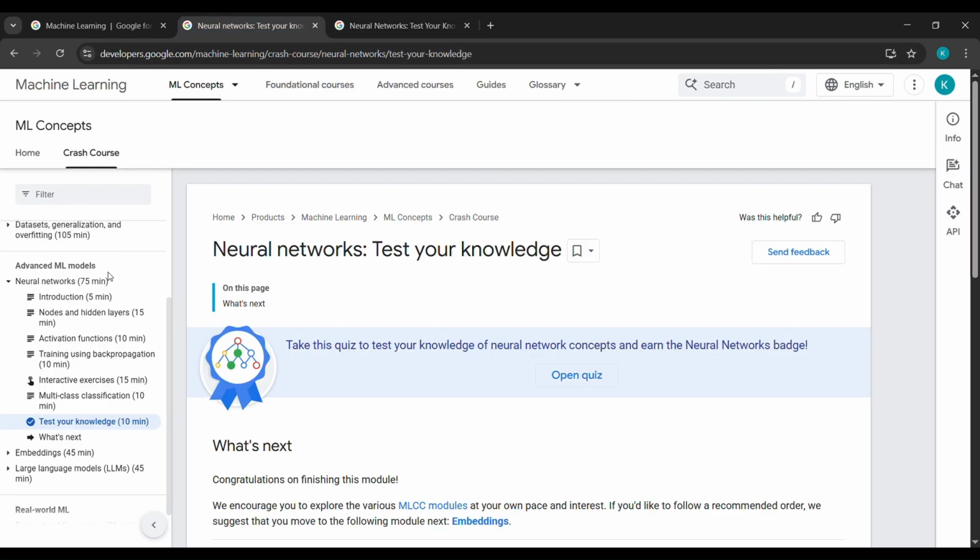Before that guys, if you want you can read all these things, it will help you a lot. And if you are doing this only for the internship certificate, you can come here to your Test Your Knowledge and you can complete all the quizzes.